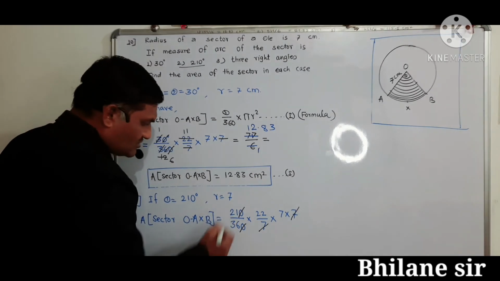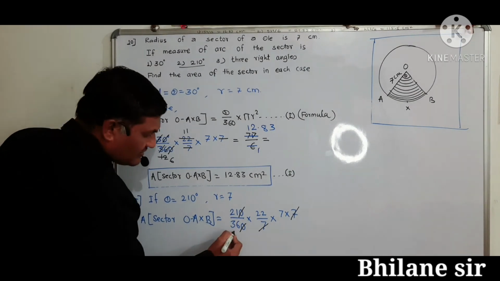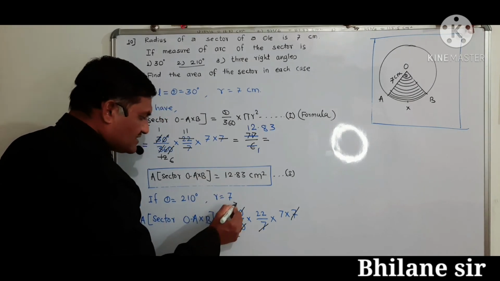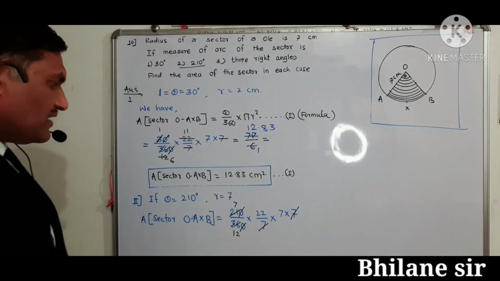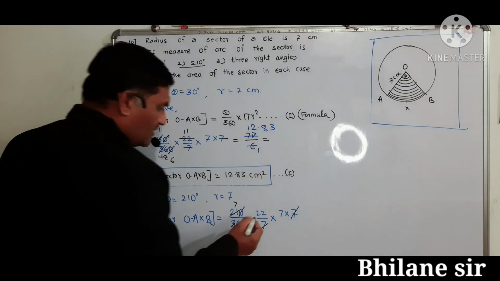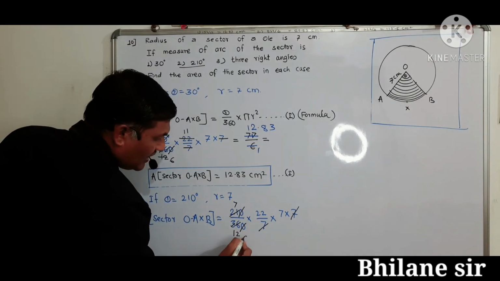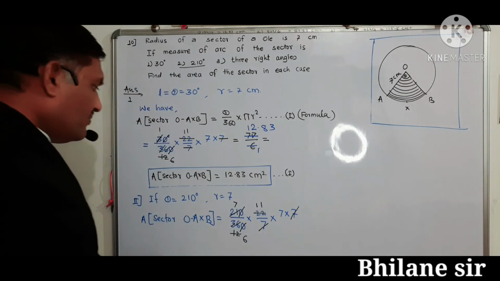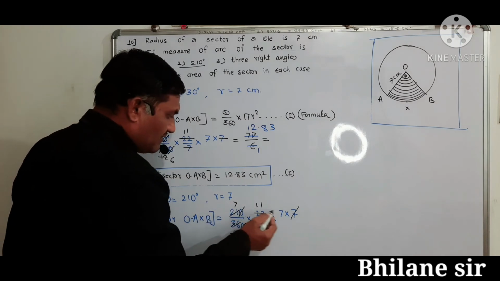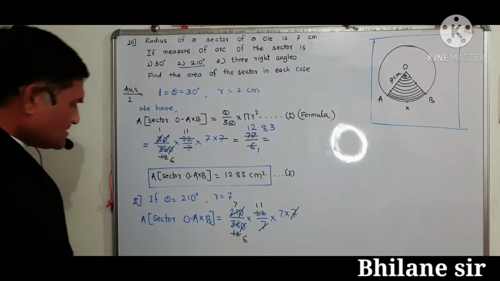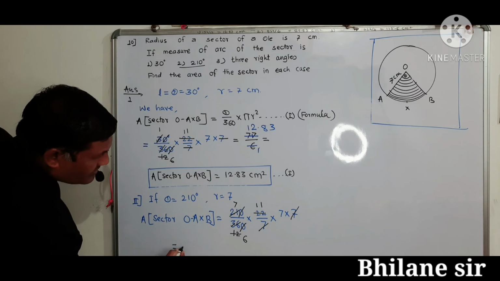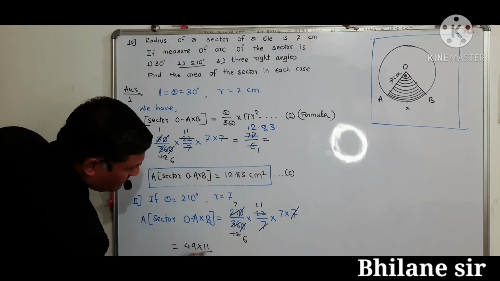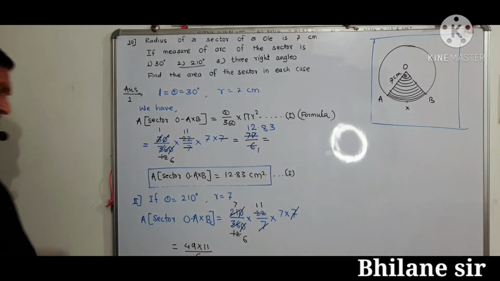Then 3 right here. 3 1s are 3, 3 2s are 6, 3 7s are 21. Then now here 2 6 are 12, 2 1s are 2. Then now remaining term 7 multiplied by 11 multiplied by 7 is equal to 7 7s are 49 multiplied by 11 divided by 6.